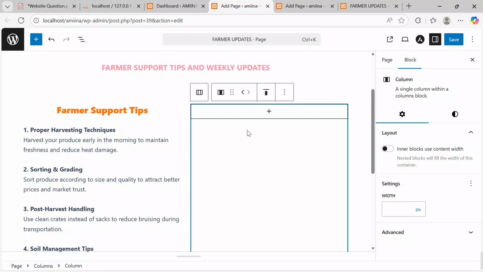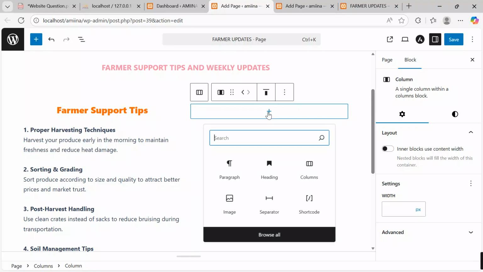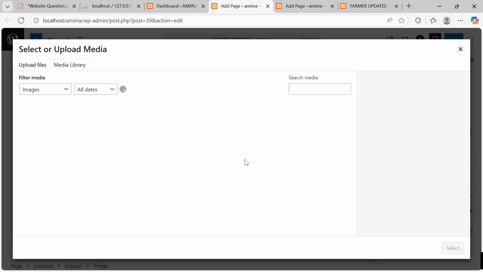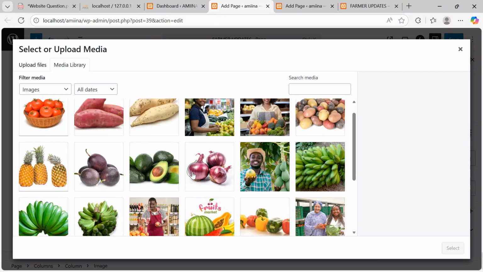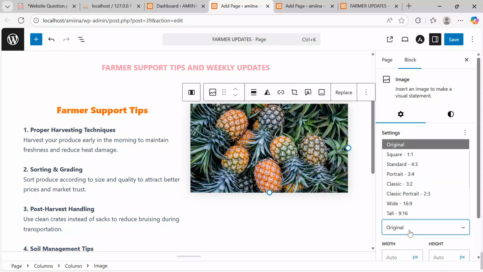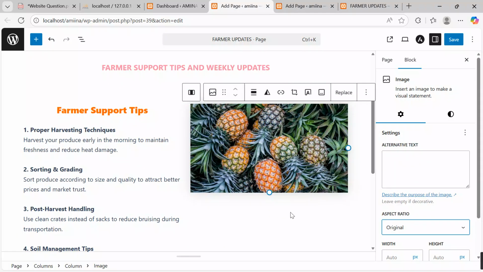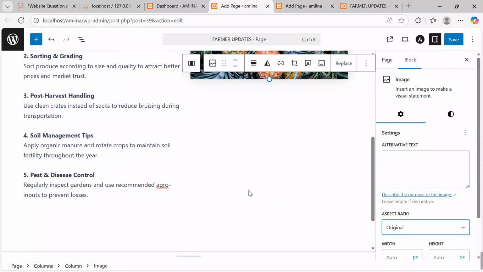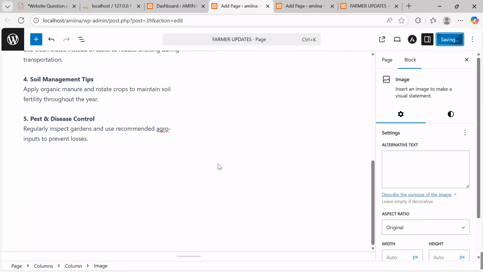So after taking that, I want to insert an image. Click there, go to Image, Media Library. I want to put some catching image. Let me take this, say select, under aspect ratio. Let's maybe keep it original. And then after that, we can save changes. After saving changes, here we go.